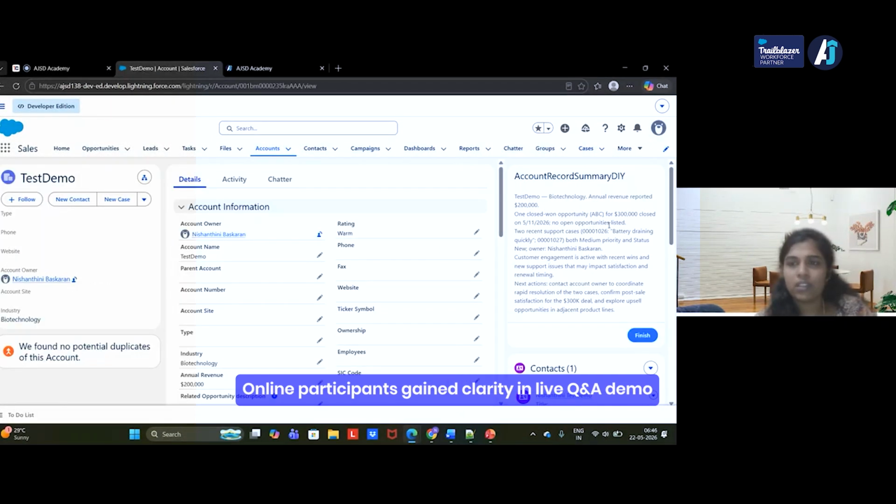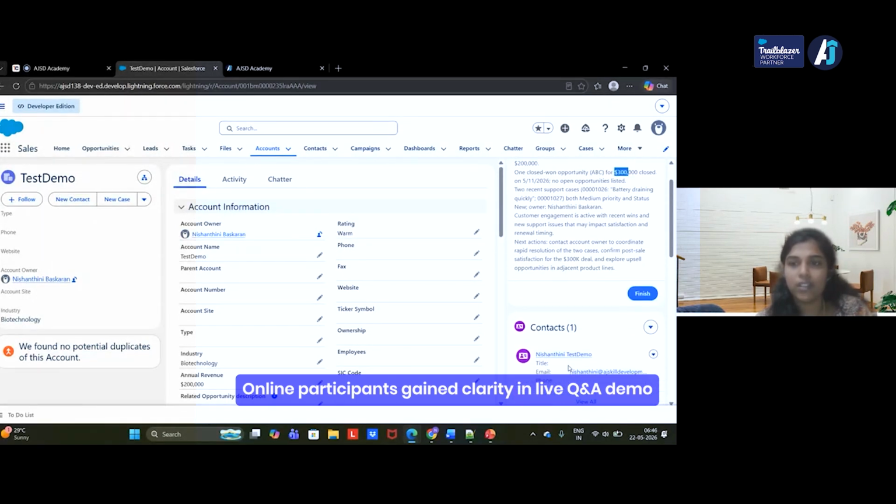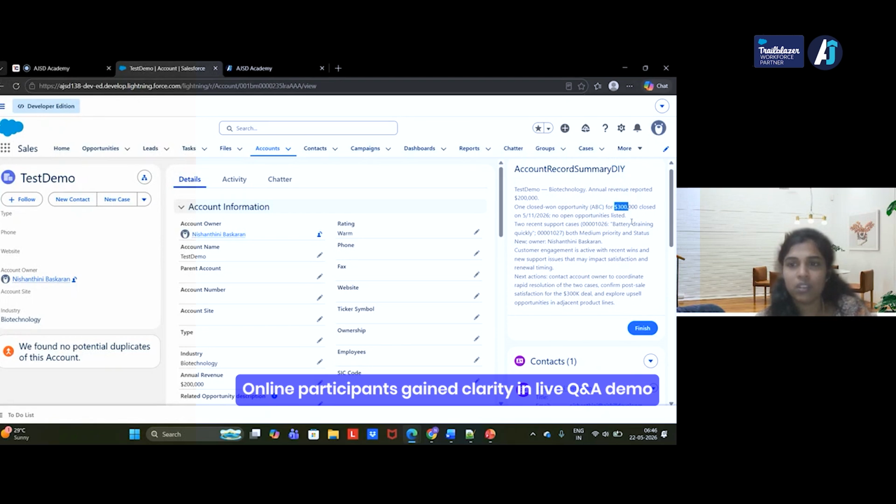You can see this, right? There is one closed opportunity, and it is showing me the amount. There is only one opportunity here, and it's showing me the amount here. Both are medium priority. What is the status of this? So I can include next actions, everything.